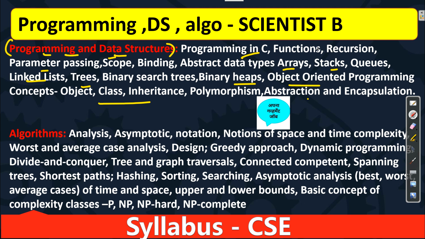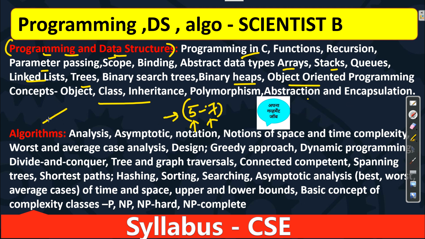What number of questions can you expect from this? Somewhere between 5 to 7 questions. It may vary, but for our preparation we will consider minimum 5, maximum 7 questions from programming and data structures. This is the basic thing, that's why we are doing it in the phase 1 strategy.